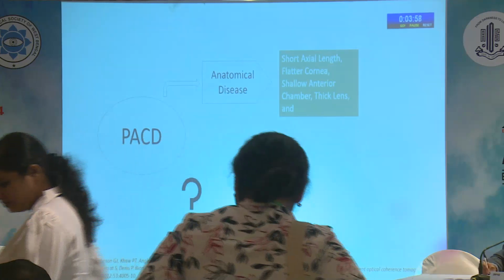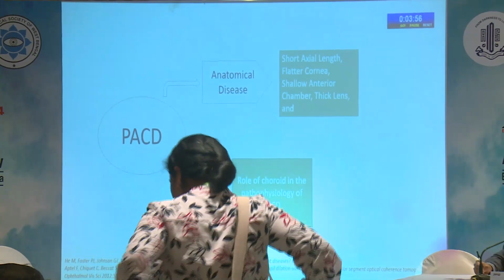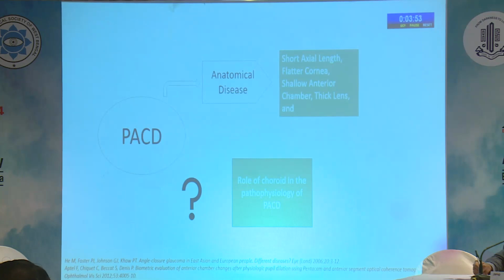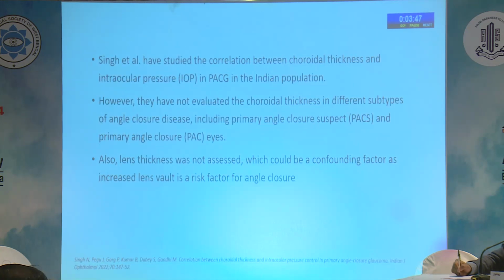During the past few years, because of advances in the diagnostic modalities, there is a rise in the role of choroid in the pathophysiology of primary angle closure disease. In a study by Singh et al., they found a correlation between choroid thickness and intraocular pressure in primary angle closure glaucoma in the Indian population. However, they have not evaluated the choroid thickness in different subtypes of the angle closure disease, including primary angle closure suspect and primary angle closure eyes.